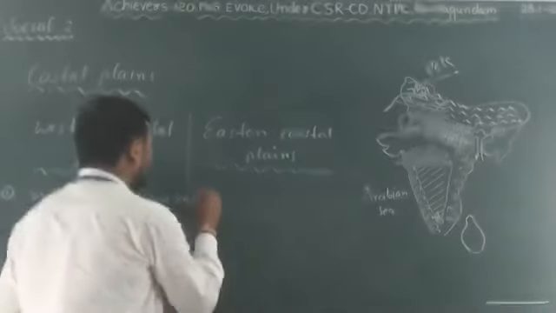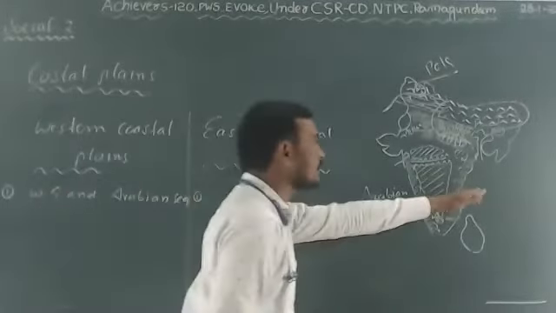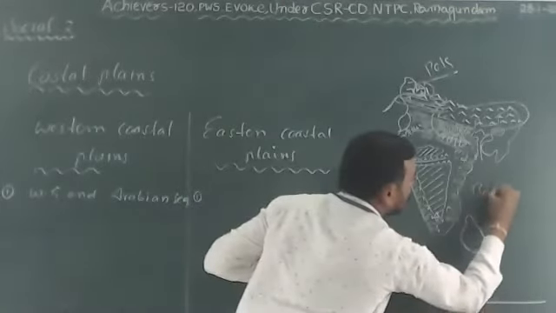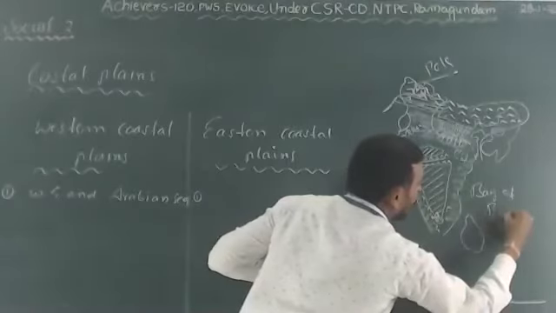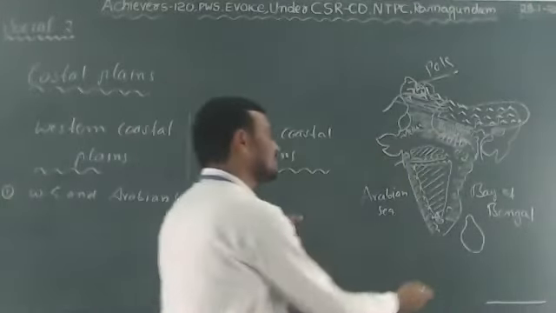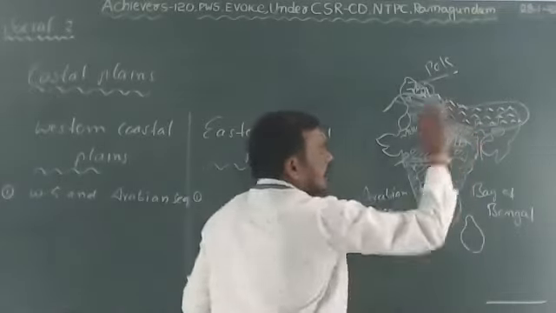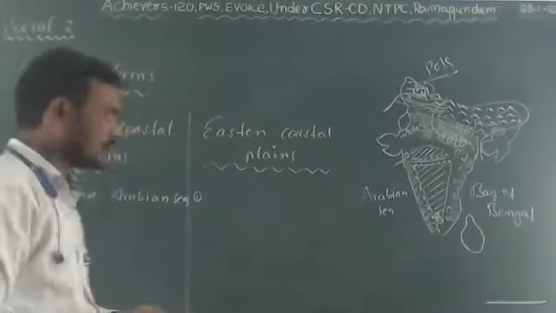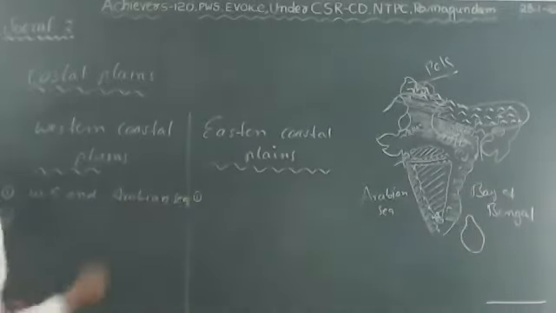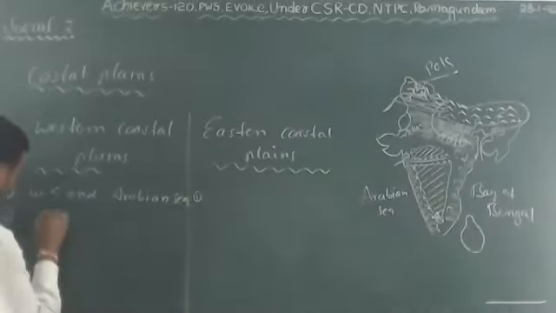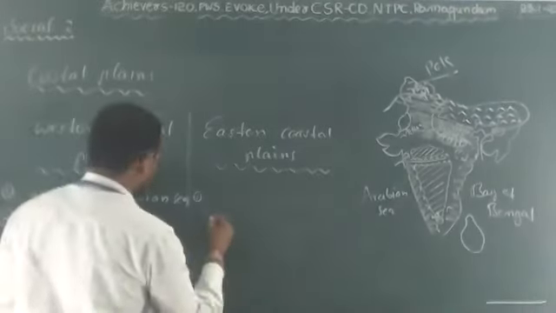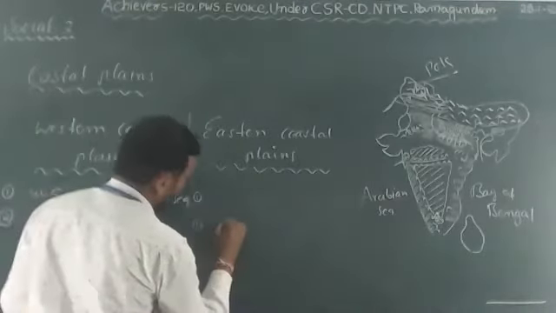Next, the Eastern Coastal Plains are situated in between the Eastern Ghats and the Bay of Bengal, along the east coast of India. That is the first difference. The second difference is that the Western Coastal Plains are narrower, but the Eastern Coastal Plains are wider.